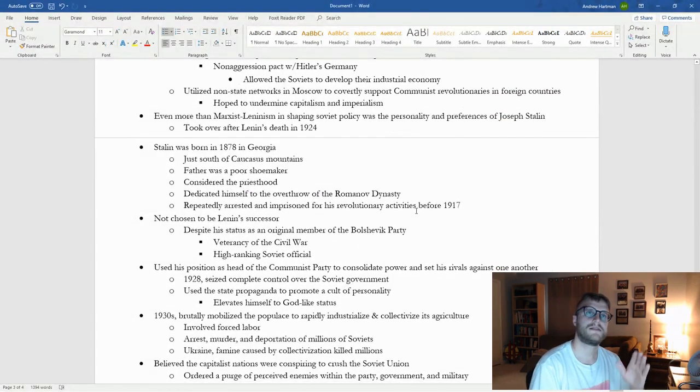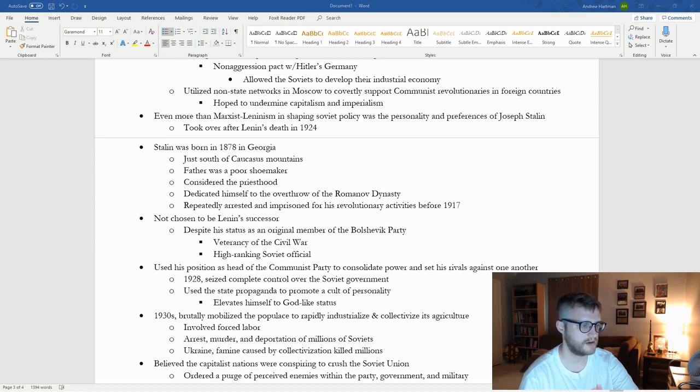So Marxism-Leninism is one of the major bedrocks of Soviet history and Soviet policy, but the other one, and probably the more important, is the life, the personality, and the desires of Joseph Stalin. So Joseph Stalin, the Man of Steel, takes over after Lenin's death in 1924. And a very quick biography of Stalin: he's born in 1878 in Georgia, which is just south of the Caucasus Mountains,